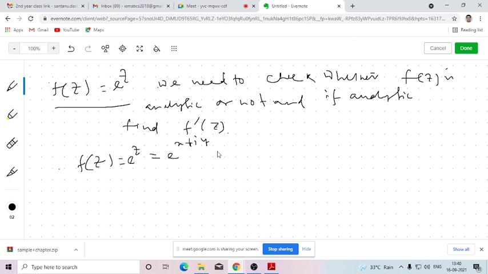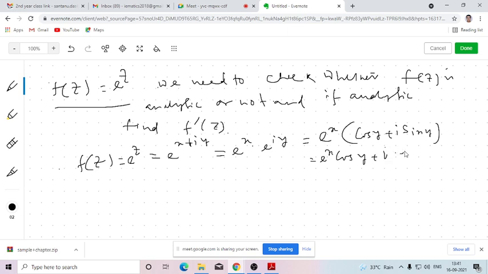So z is x plus iy. So e to the power z, we can break this in the form of Euler's theorem. So this is e to the power x, cos y plus i sin y, so e to the power x cos y plus i e to the power x sin y. So here u(x,y) is e to the power x cos y, and v(x,y) is e to the power x sin y.